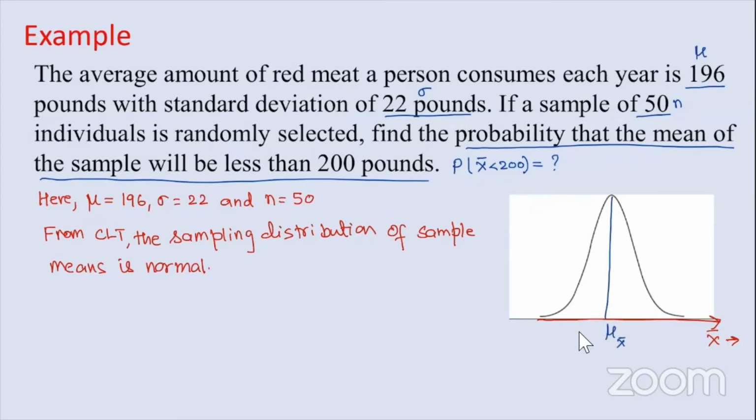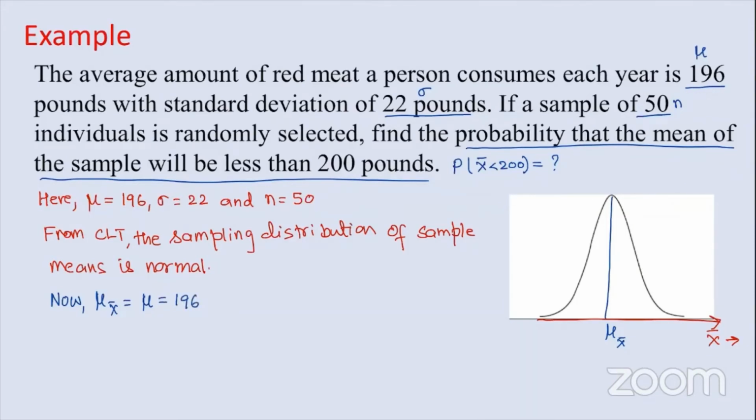Remember, this is very important: the mean of the sampling distribution is always equal to the population mean. This is a formula. The mean of the sample mean is always equal to the population mean, and the population mean is 196. So this is equal to 196.